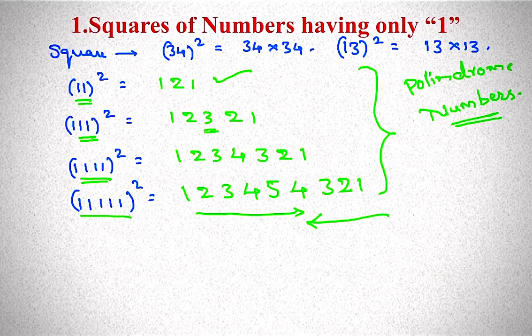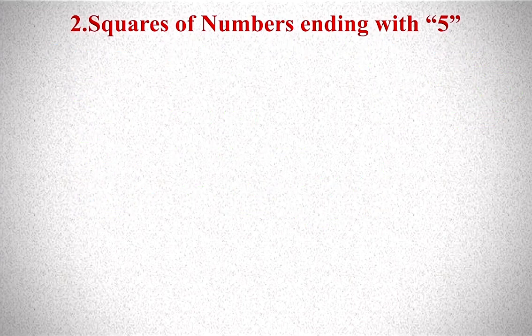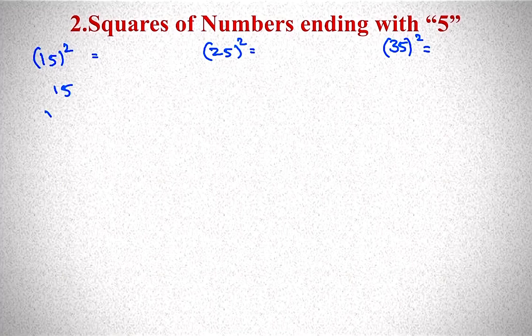Now, squares of numbers ending with 5. The second one is squares of numbers ending with 5. That means 15 square, 25 square, 35 square, etc. If you take 15 square, this can be written as 15 into 15.